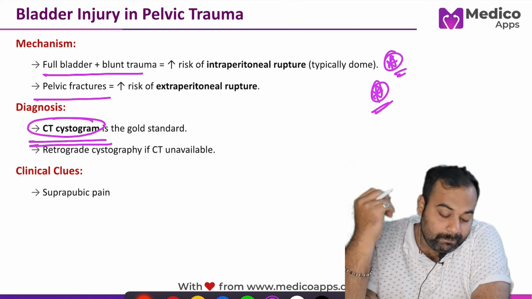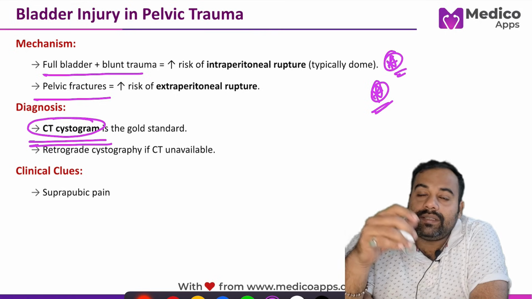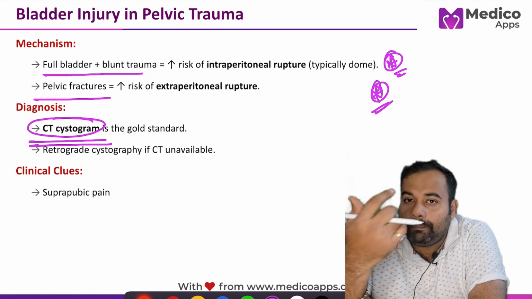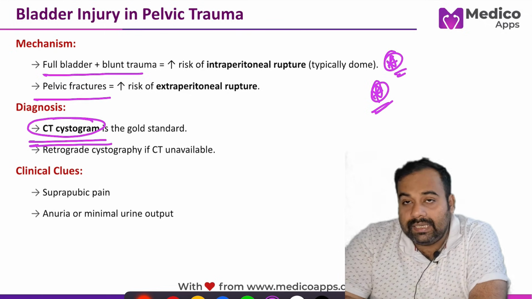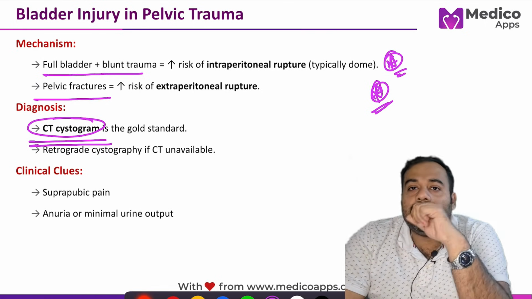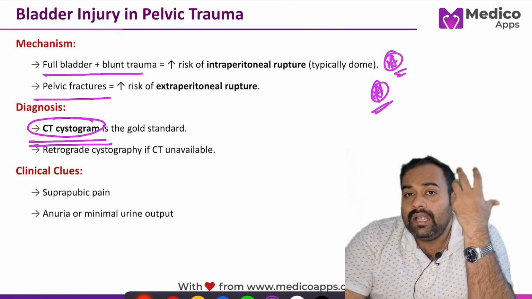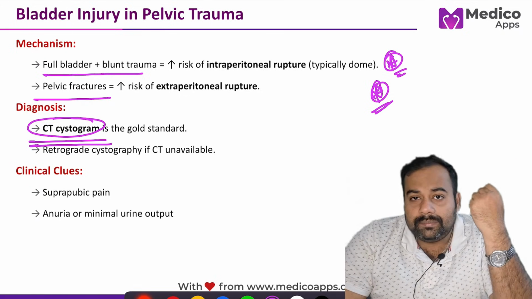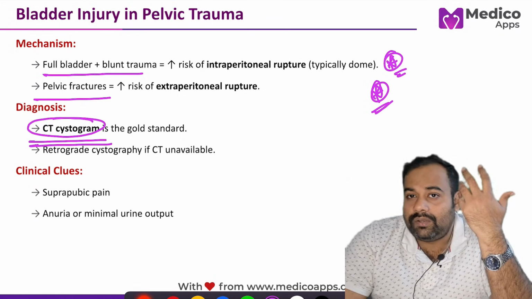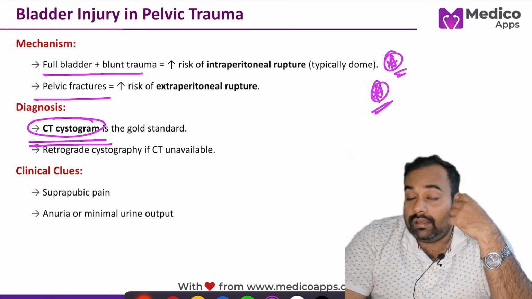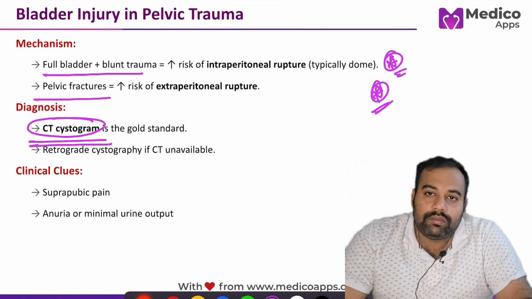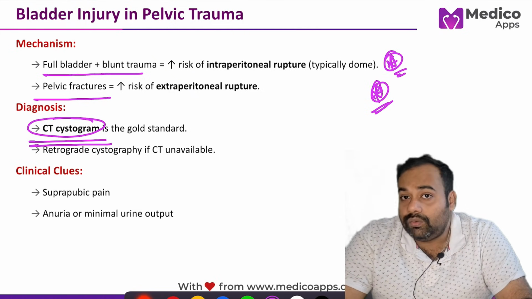The patient most likely complains of diffuse suprapubic pain. Also, as the urine is extravasated into the peritoneum or extraperitoneal area, even in spite of catheterization, only a minimum amount of urine will be received in the urobag.